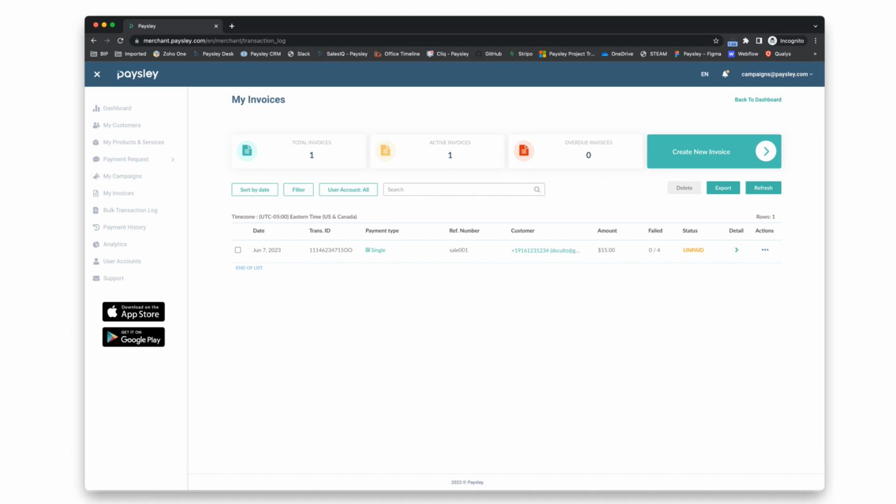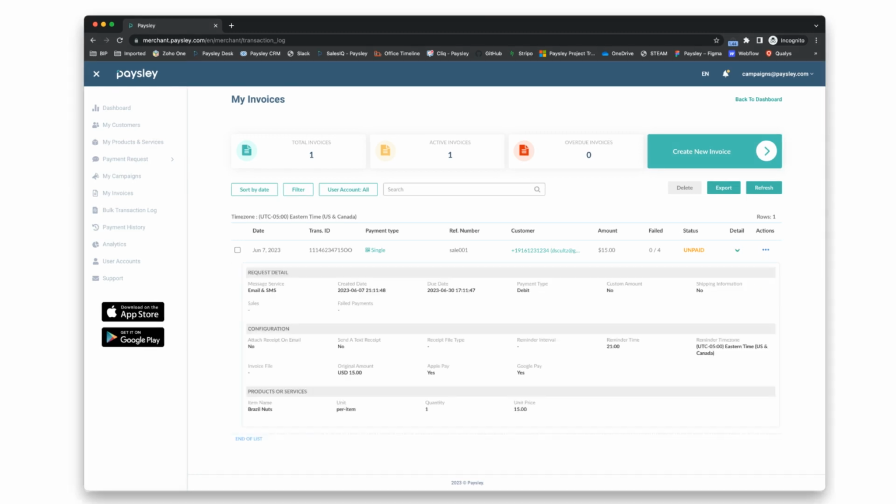Your invoices and payment requests are listed in your My Invoices section. Click on the arrow icon to view the detail of your payment request. You can also access a variety of options by selecting the Actions icon. You can edit the payment request, download the invoice, pay the invoice using the virtual terminal, resend the request, or delete. As soon as your customer makes payment, the status will change to paid.